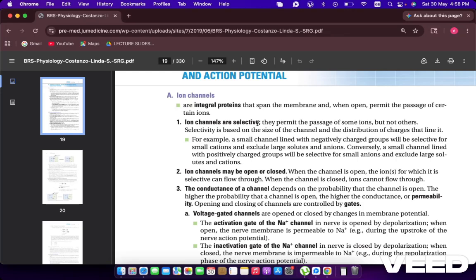They depend on the size of the channel and the charge on it, right? So basically it depends on which charge is on that particular ion channel and what is the size of that channel. Just like, suppose अगर कोई बड़ा ion है और एक छोटा ion है तो छोटा ion can easily pass through it, right? But the bigger ion won't be able to pass that quickly, so maybe it won't be able to pass at all. So basically it means that the size of the channel or the charge of the channel determines which ion should be passing through the channel, right?